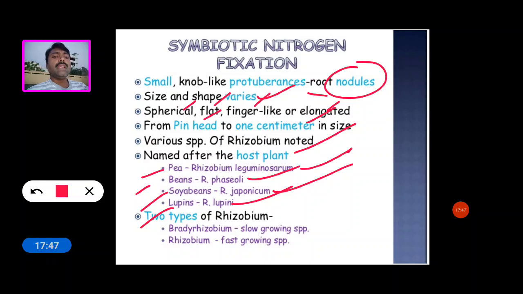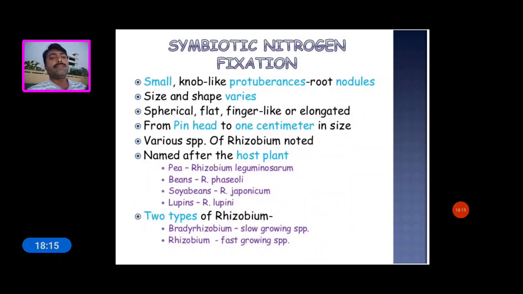Mainly two groups are there: Bradyrhizobium species and Rhizobium species. Bradyrhizobium species are slow-growing, but Rhizobium species are fast-growing. That is the difference between them.